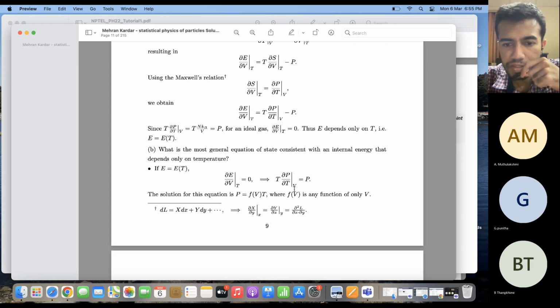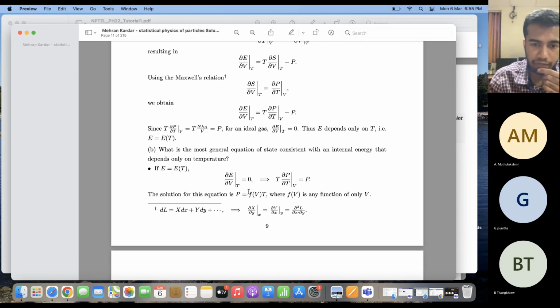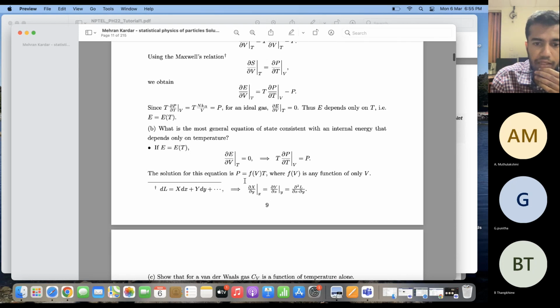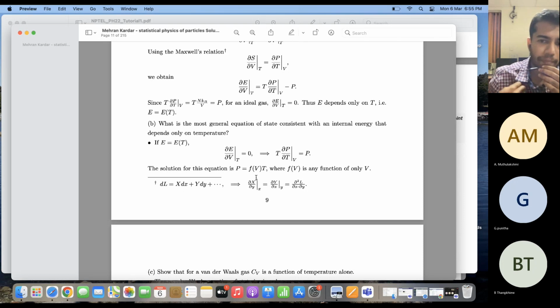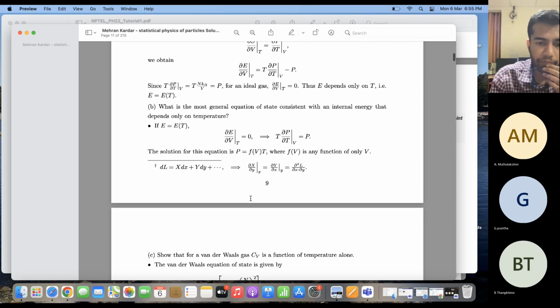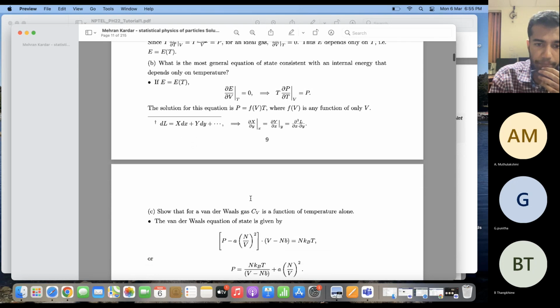Now, if this is my constraint on the pressure, then you see that I can substitute P equal to some function of V times T. That means my pressure is linearly dependent on T at a given constant volume, and it can also be any random function of the volume; only then is this equation satisfied. So for any equation of state having this particular form, where P is linearly proportional to T at a given volume, the internal energy will only depend on temperature. Okay.